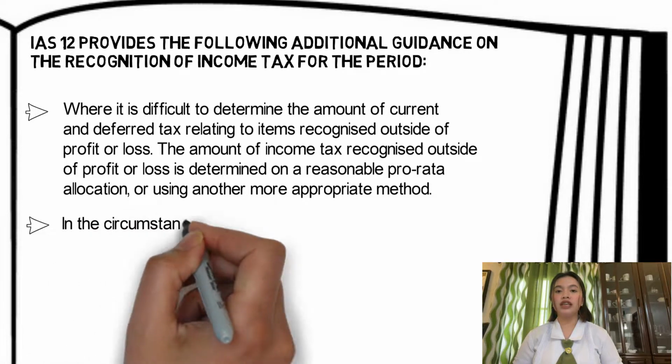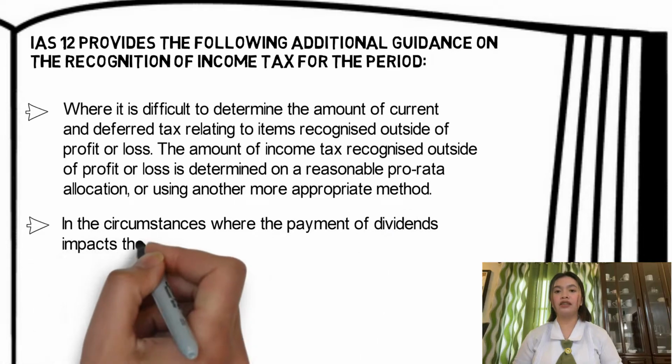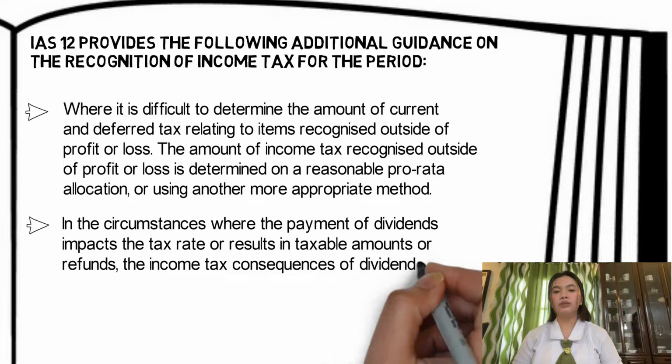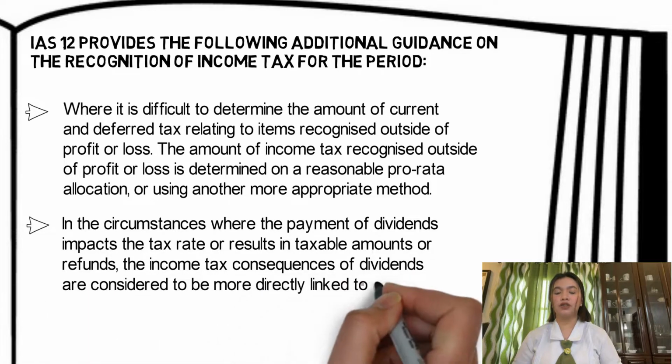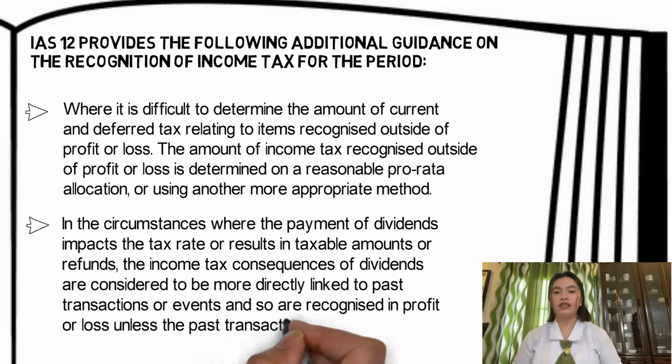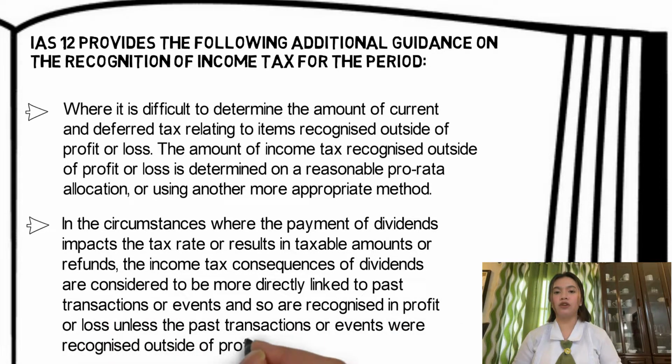In the circumstances where the payment of dividends impacts the tax rate or results in taxable amounts or refunds, the income tax consequences of dividends are considered to be more directly linked to past transactions or events and so are recognized in profit or loss unless the past transactions or events were recognized outside of profit or loss.